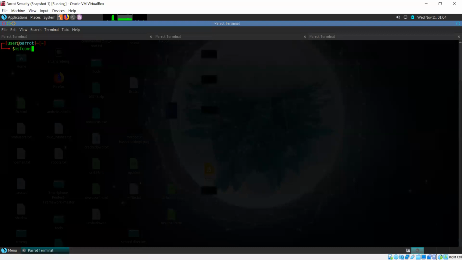Now I'm going to shift to Metasploit. I'm going to start Metasploit, and through that I'm going to try and exploit this vulnerability.